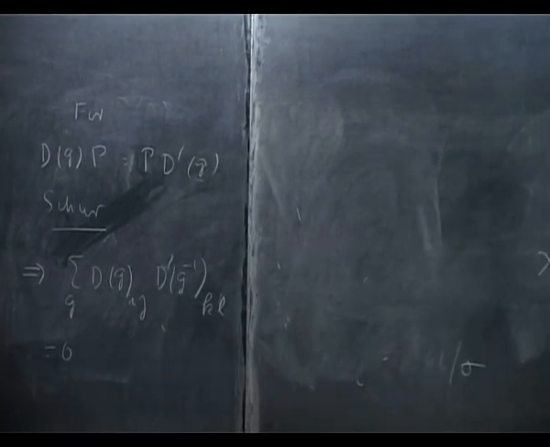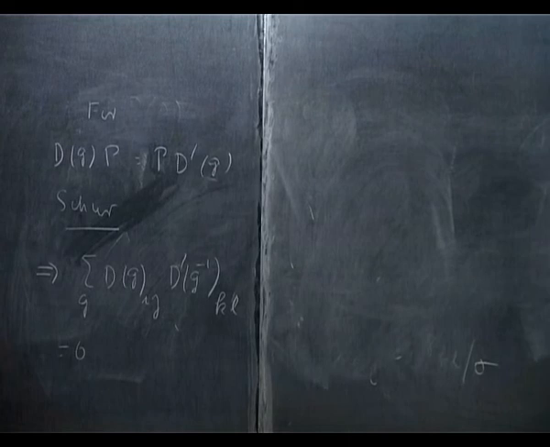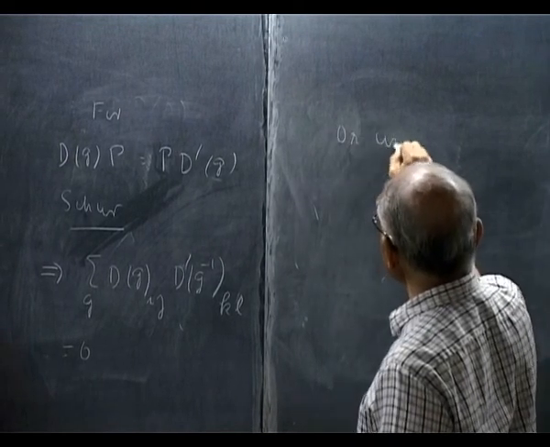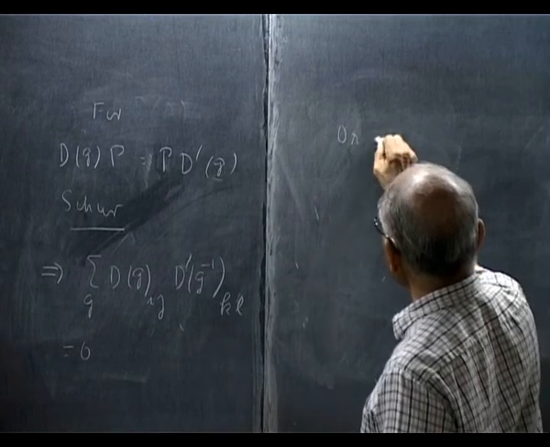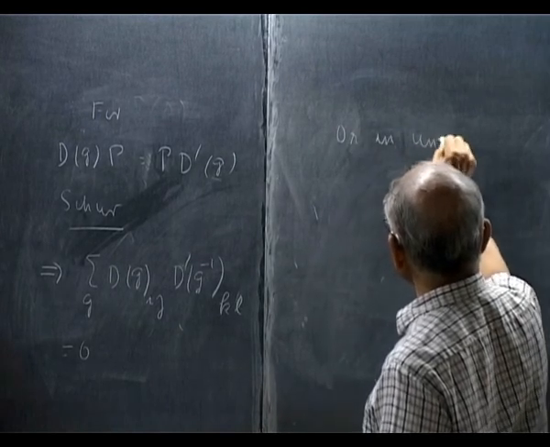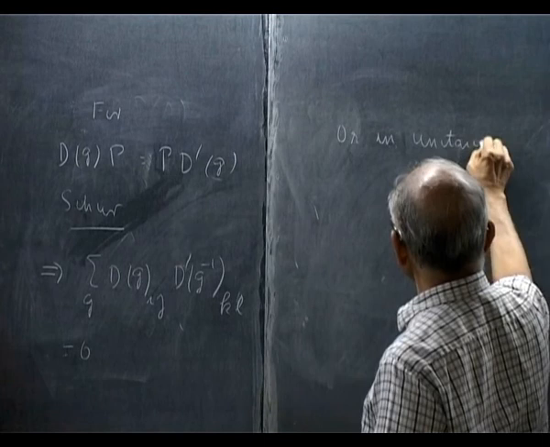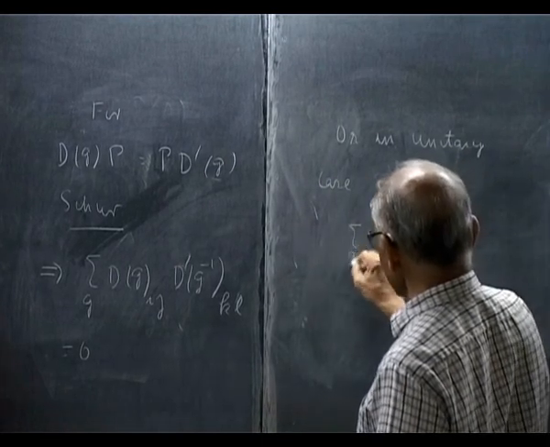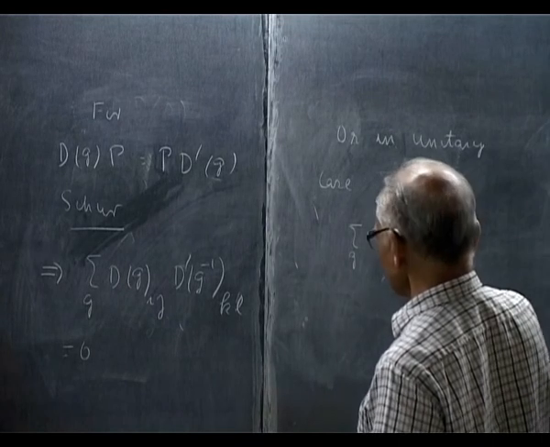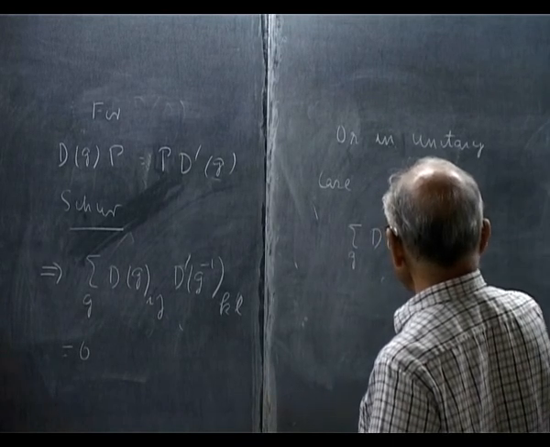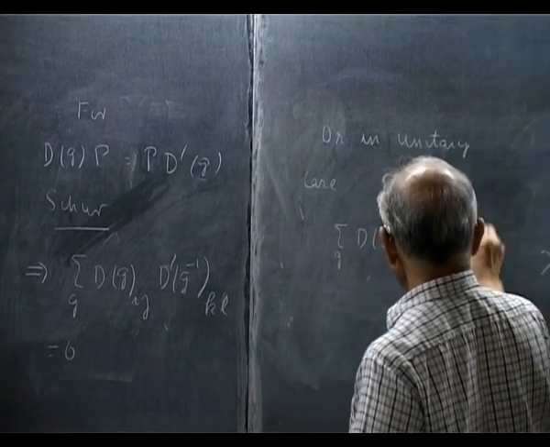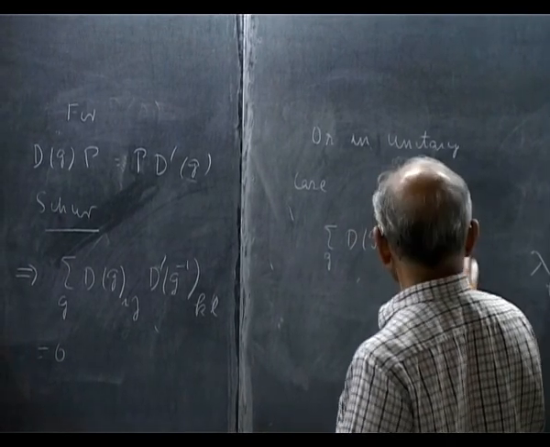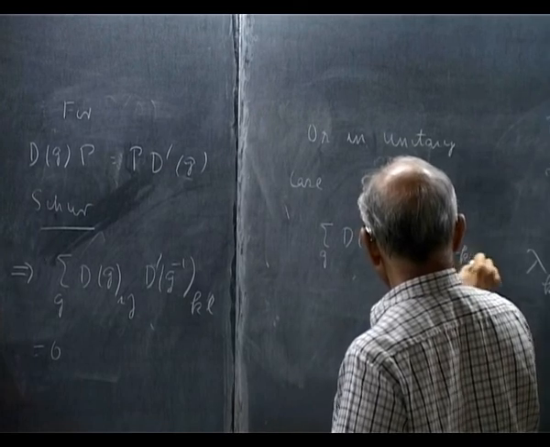This is an orthogonality relation, or the same in the unitary case, summation g d of g Ij d prime of g bar KL, I think I wrote it as Lk, is 0.